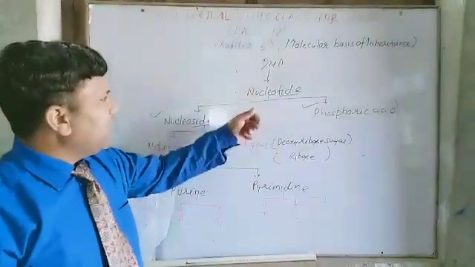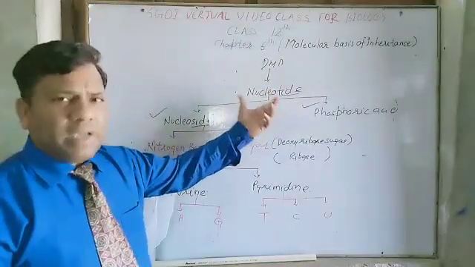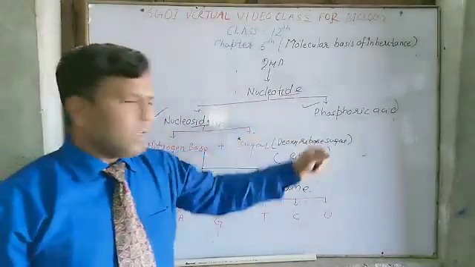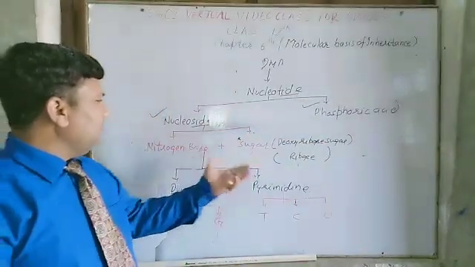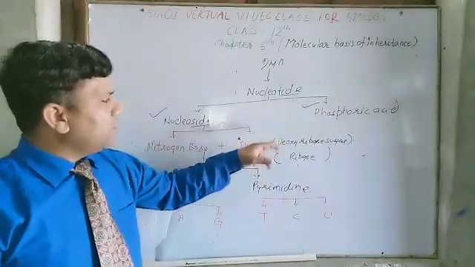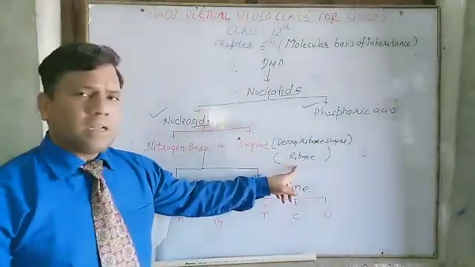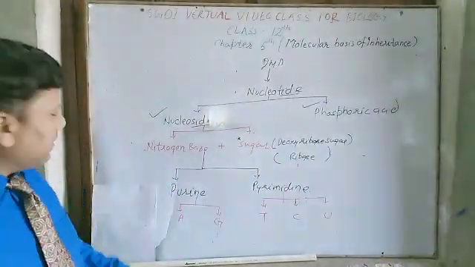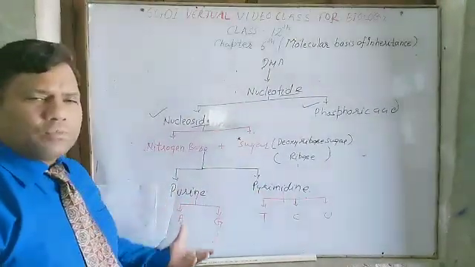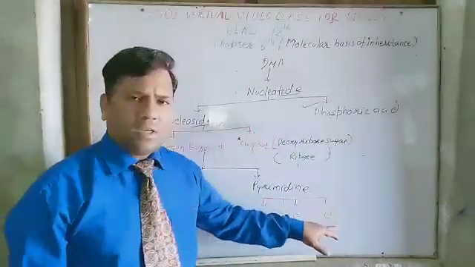Listen again. DNA is a polynucleotide. It means that it is made up of many nucleotides. One nucleotide is divided into two parts, nucleoside and phosphoric acid. Nucleoside is again divided into two parts, nitrogenous base plus sugar. Sugar in the case of DNA is deoxyribose sugar, and sugar in the case of RNA is ribose sugar. Nitrogenous base is further divided into two parts, purine and pyrimidine. Purine is further divided into two parts, adenine and guanine, and pyrimidine is three types, thymine, cytosine and uracil.